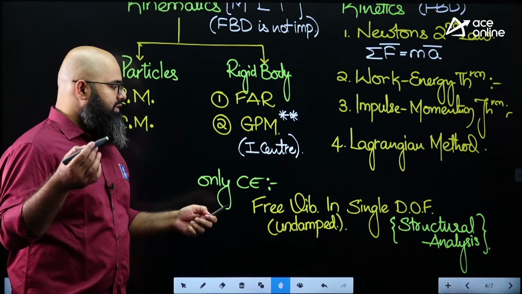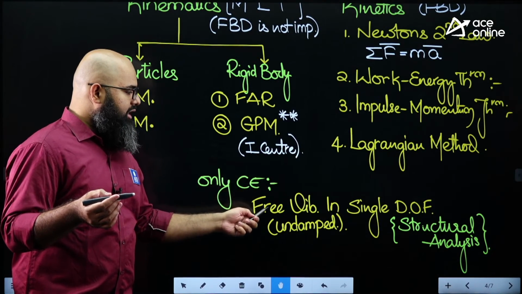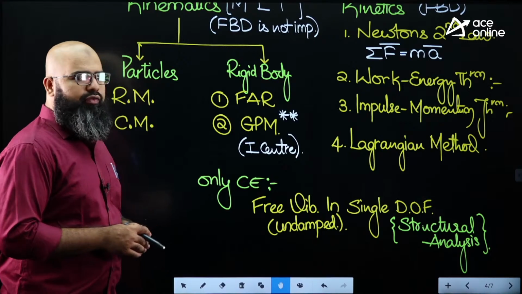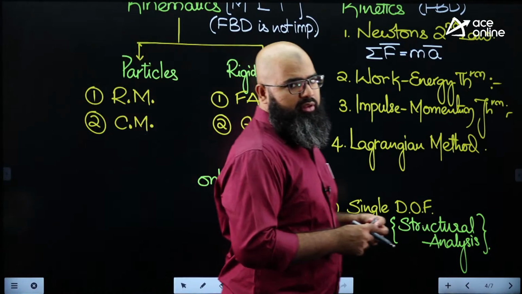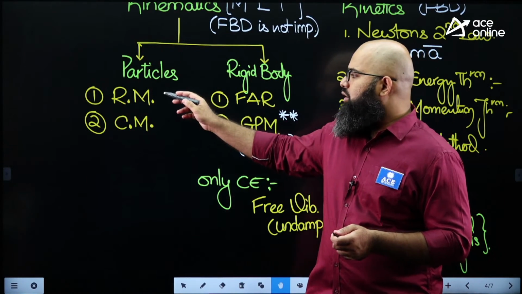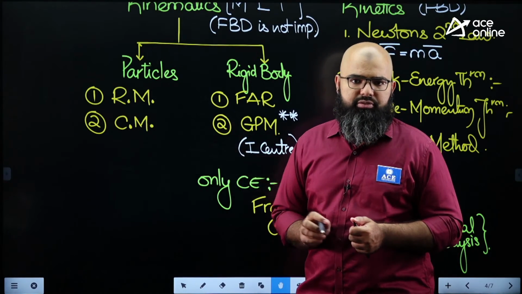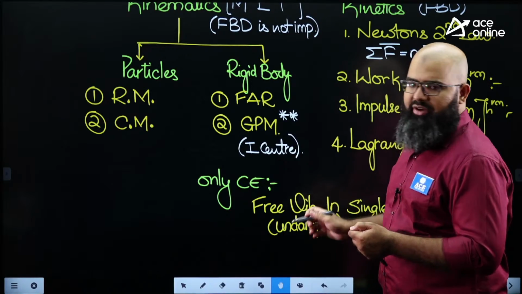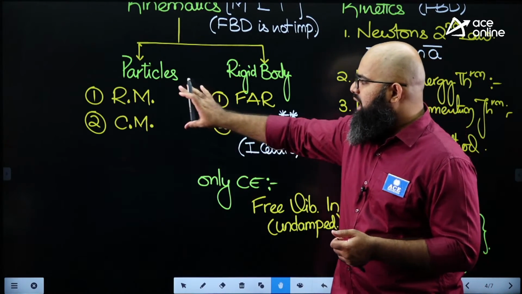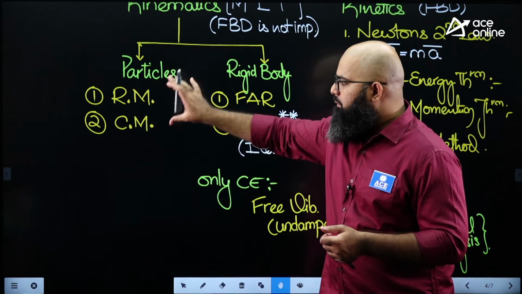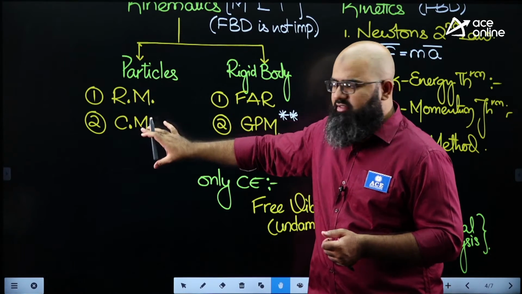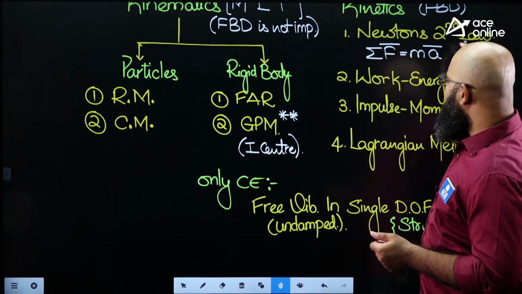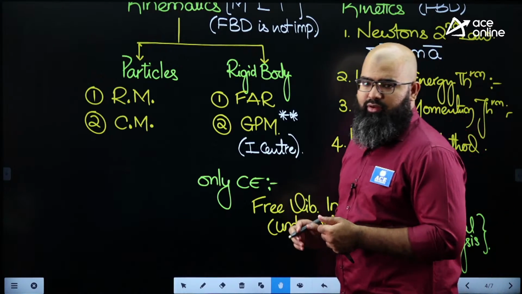My suggestion to civil people is, since you are studying free vibrations in single degree of freedom, I would recommend to you that please go through at least the concept of rectilinear and curvilinear motion. Without these things, it will become rather difficult for you to understand vibrations. Even though they are not directly a part of your curriculum, please go through these two topics at least, and basics of Newton's second law to understand the concept of free vibrations.